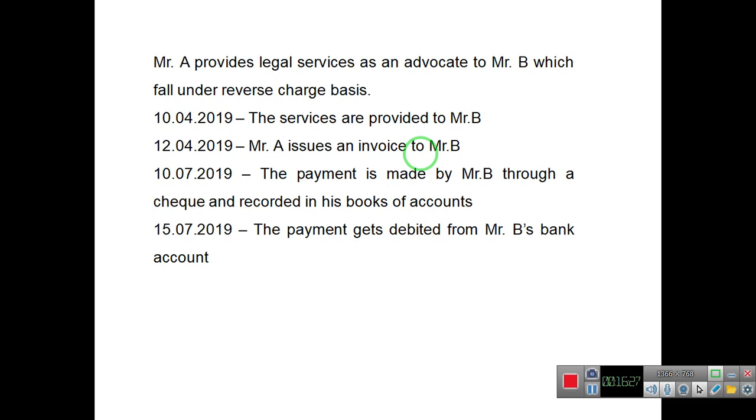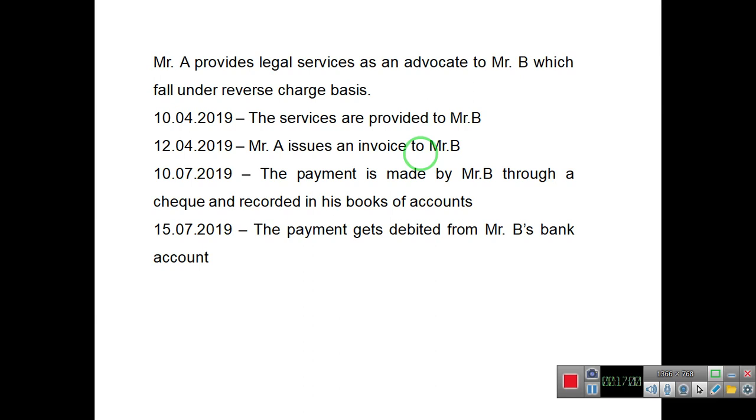For example, Mr. A provides legal services as an advocate to Mr. B, which fall under reverse charge basis. On 10th April, the services are provided to Mr. B. On 12th April, Mr. A issues an invoice to Mr. B. On 10th July, the payment is made by Mr. B through a cheque and recorded in his books of accounts. On 15th July 2019, the payment is debited from Mr. B's account.